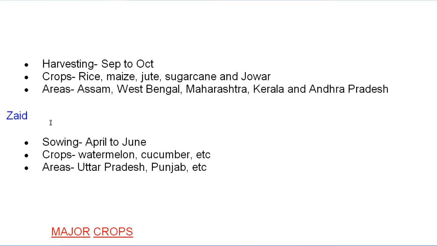Let's move to the third cropping pattern. It is Zaid. And here the sowing period, it is April to June. It is also known as a summer season crop. Crops: watermelon, cucumber and vegetables, etc. This kind of crops they grow here under this season. Areas like Uttar Pradesh, Punjab, etc.